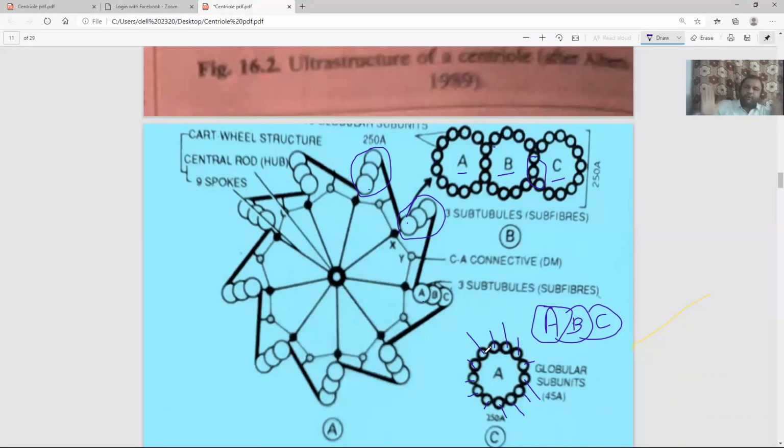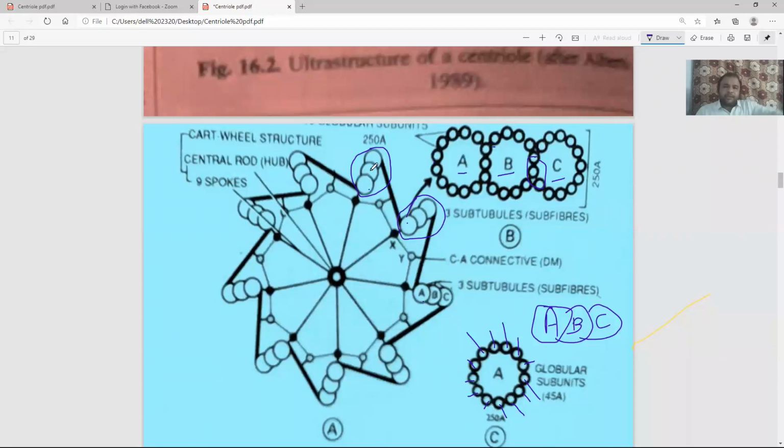These microtubules, these triplets, are tilted at 45 degrees. So they are actually facing the center. They are tilted toward the center. The nine triplets are tilted toward the center at 45 degrees.